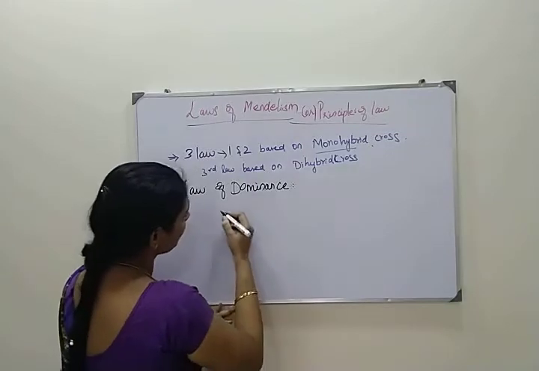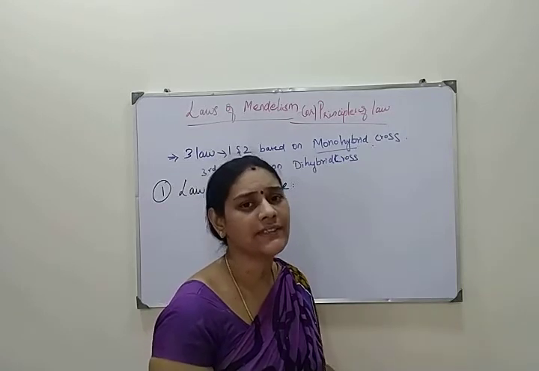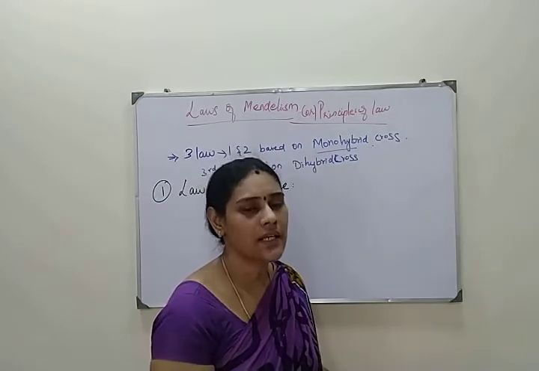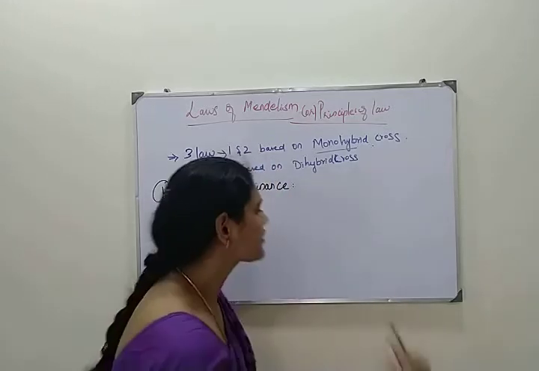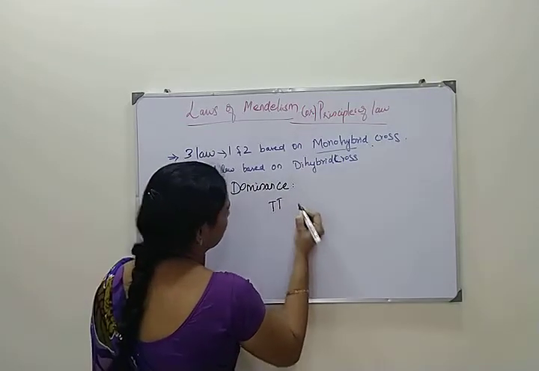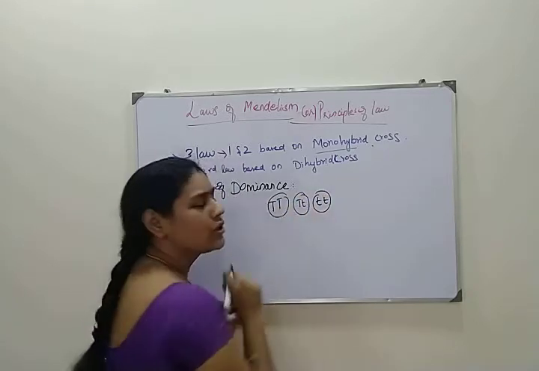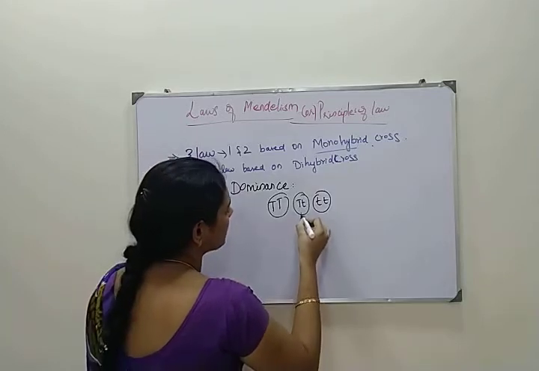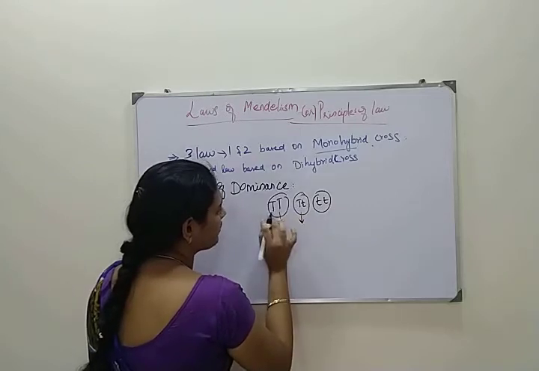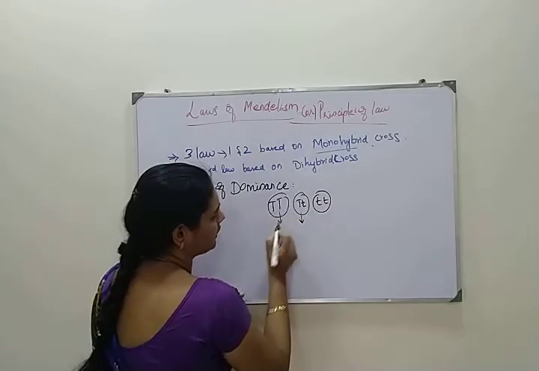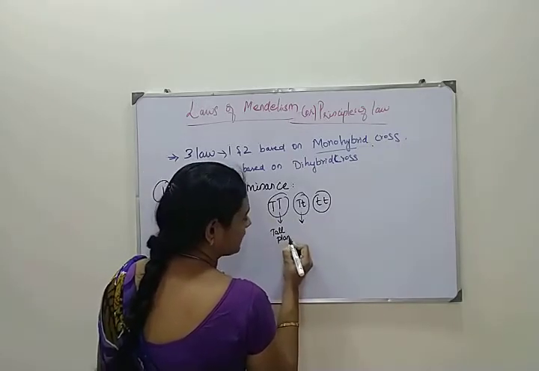For example, all the characters are controlled by discrete units of factors, the genes, right? The genes consist of 2 alleles. One separate gene consists of 2 alleles. Here, if you take capital T, capital T, this gene will give the character of a tall plant, right?